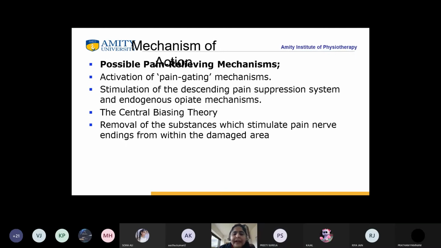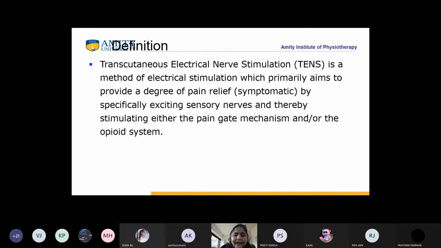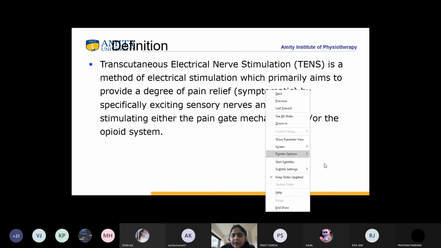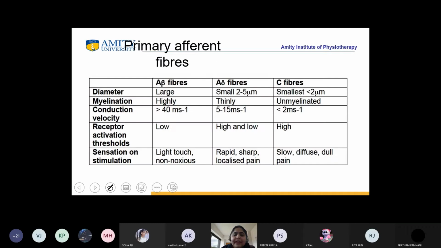Okay, so the opioid mechanism is in the descending pain suppression system, and another theory is the central biasing theory. Now, as we have discussed in this slide, they are exciting the sensory nerves. So we need to go into the details of what the primary afferent fibers, or the sensory nerves, are.